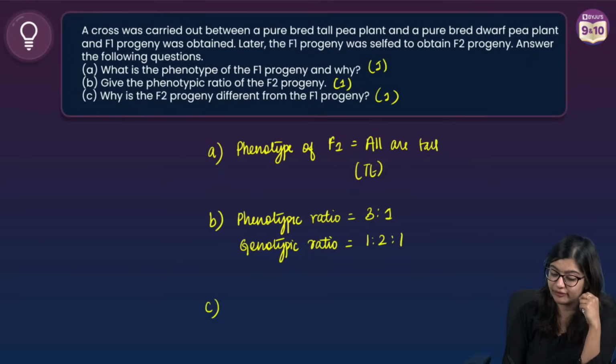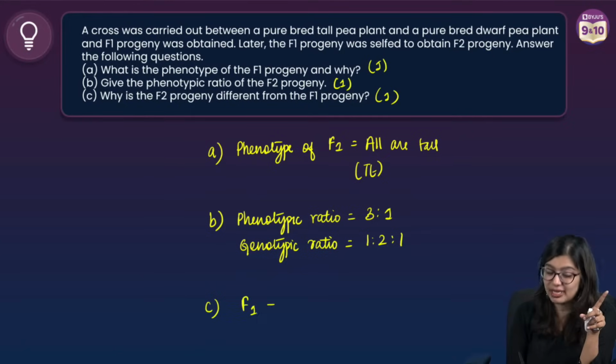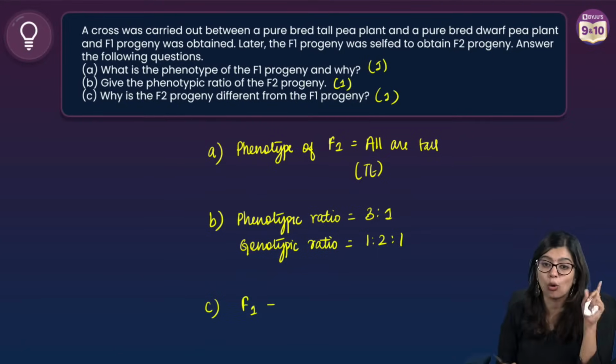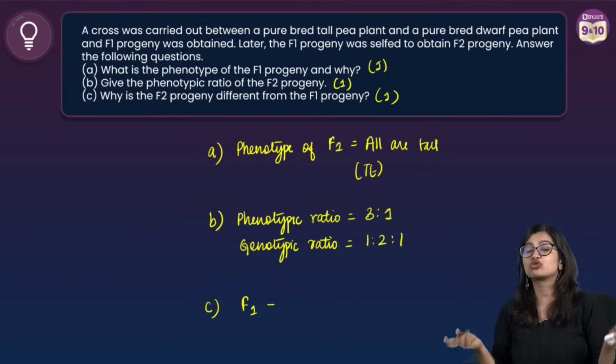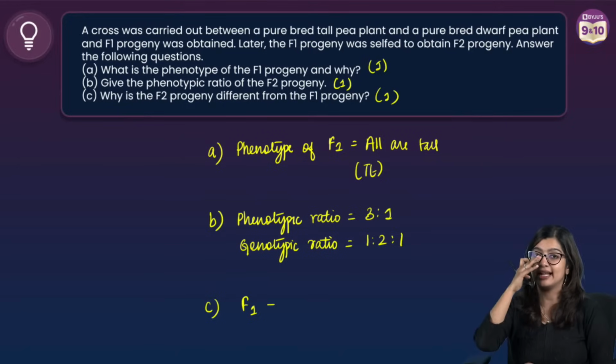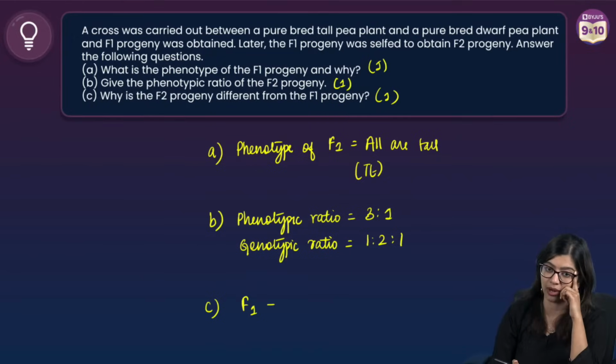Why is F2 different from F1? So in F1, what do we see? In F1, in this particular case, it was formed as a result of crossing of two homozygous parents. As a result, all progeny was heterozygous dominant. But when you cross two heterozygous parents, we see that there is a resurfacing of the earlier dwarf characteristics that was not expressed in F1, right?